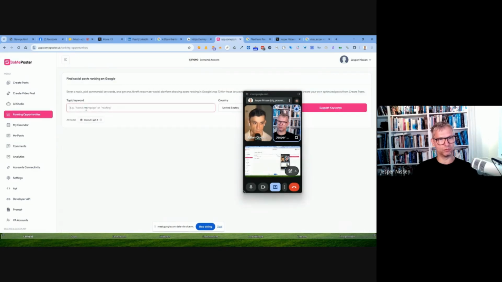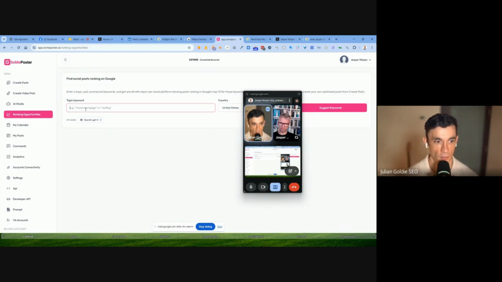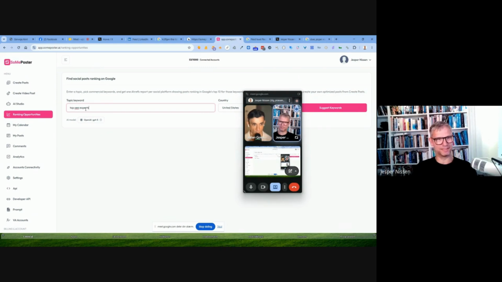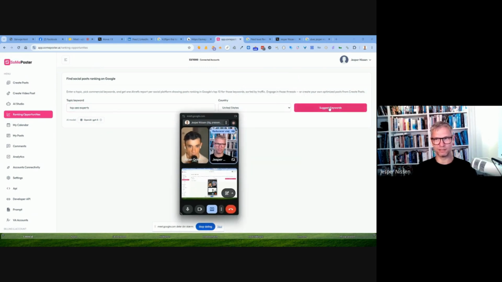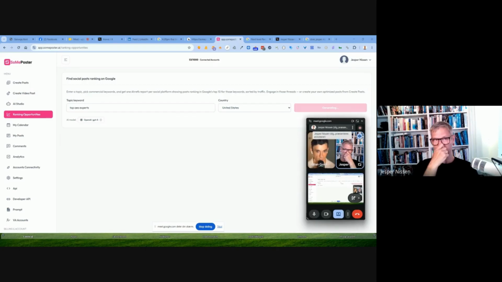I have this ranking opportunities. It's not done yet, but I can check now. Do you have a keyword we can check? Like top AEO experts. Yeah, top AEO experts. Let's check this one. So what this application does is that it will now find first keywords that are long tail keywords that are related to top AEO experts. And then in the next step, I will then ask it to go and search for these keywords. And then it's looking for social media posts. It's easier if I just show you once it's done.